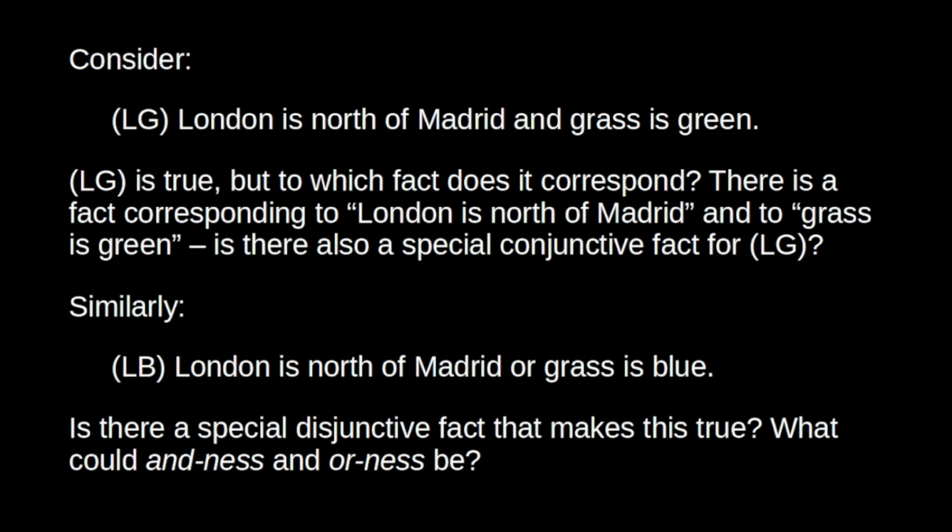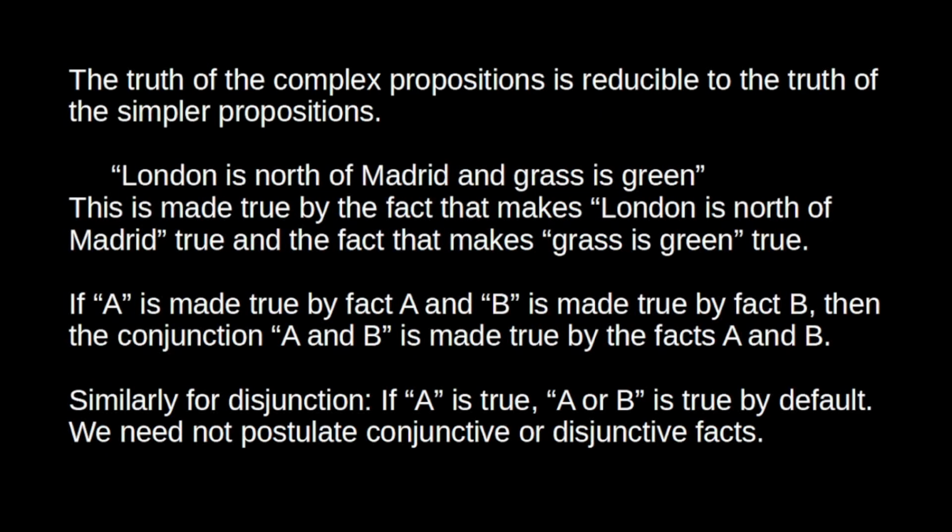As Bertrand Russell once put it, and I quote, "You must not look about the real world for an object which you can call 'or' and say, now look at this. This is 'or.'" So the thought would be, in these cases, the truth of the complex proposition can be reduced to the truth of the simpler propositions.